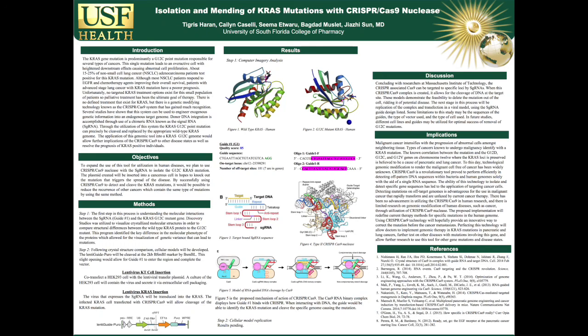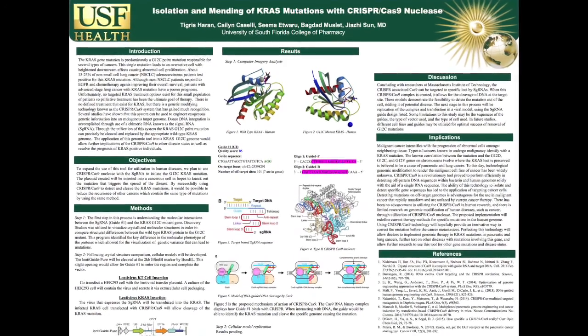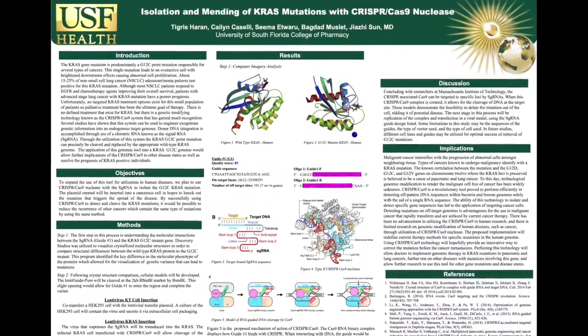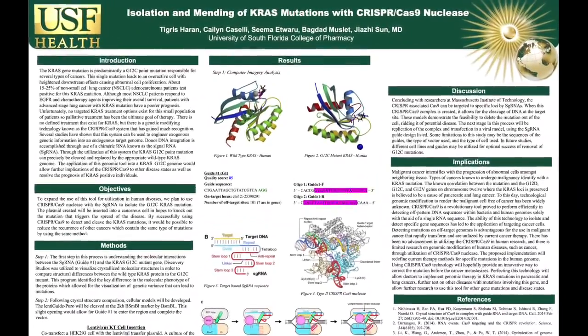This proposed implementation can redefine current therapy methods for specific mutations in the human genome. Using CRISPR-Cas9 technology will hopefully provide an innovative way to correct the mutation before cancer spreads. Perfecting this technology can allow doctors to implement genomic therapy in KRAS mutations in different cancers and diseases with mutations involving this gene. And this concludes our study on isolation and mending of KRAS mutations with CRISPR-Cas9 nuclease.